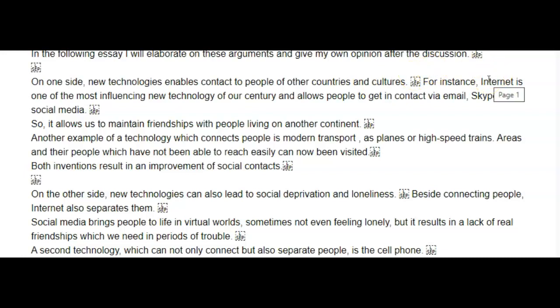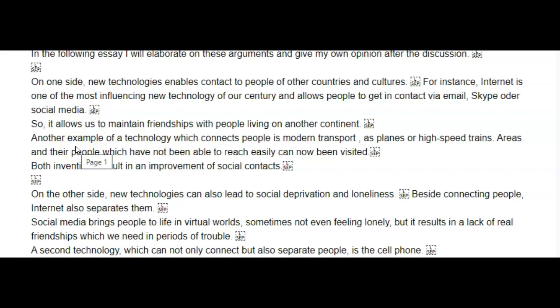For instance, the internet is one of the most influencing new technologies of our century and allows people to get in contact via email, Skype, or other social media. Here you do need an IES. All right, again, I don't know what's going on with this paragraphing. It should have just been one big chunk here, okay? So it allows us to maintain friendships with people living on another continent.